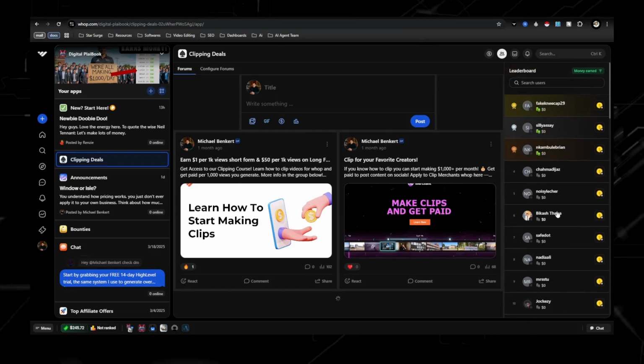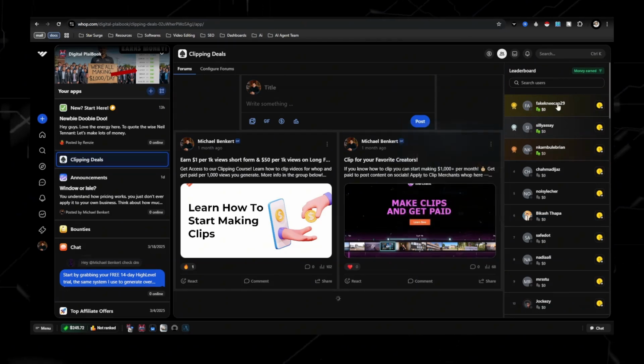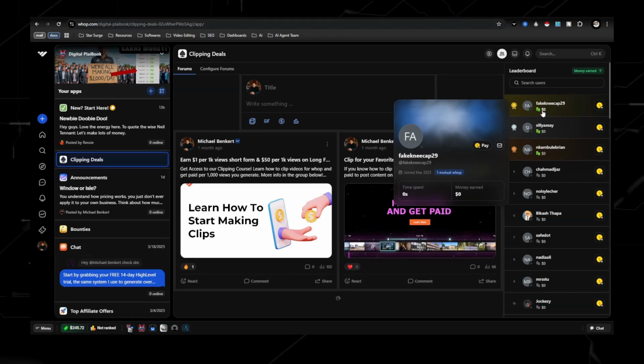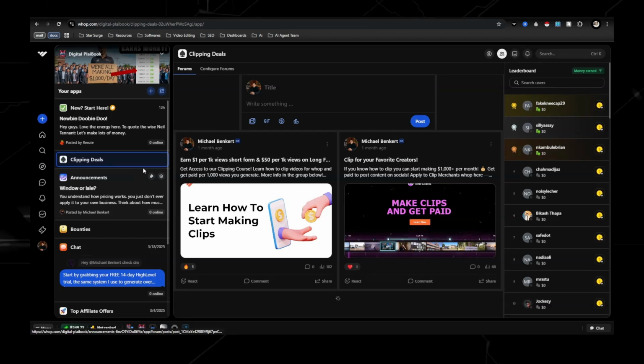Over here is just the leaderboards, as far as people making money in WAP. So as you can see, people that are online right now, none of them have made money. And that just shows you that a lot of people aren't taking action.